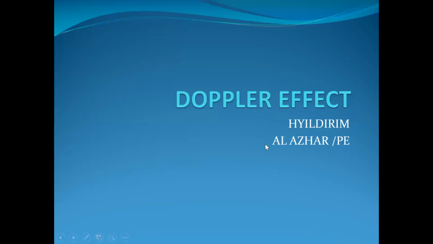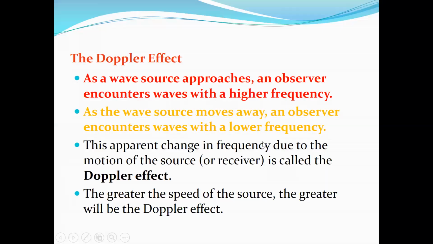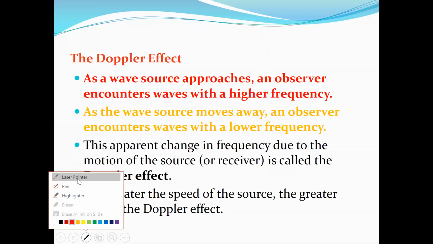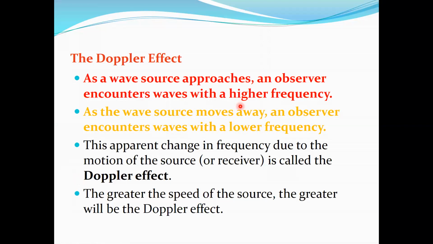So let's look at the Doppler effect. The first point that we need to know is that we have two objects. The first object is the observer or listener, as you see here in this definition. So there is an object that receives the waves coming from the source, and that's what we call the observer.